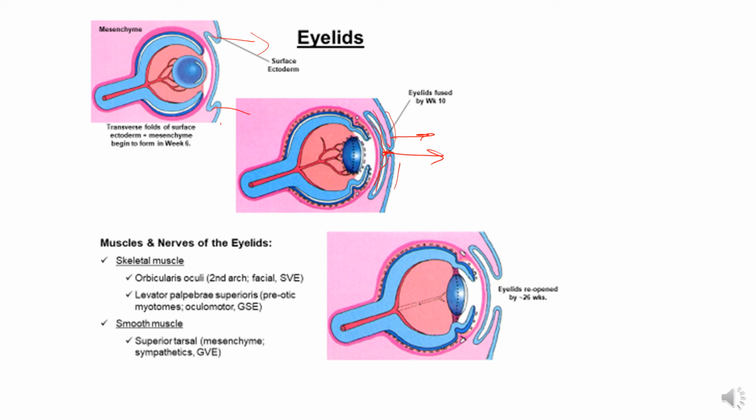The epithelial fusion between the upper and lower eyelids begins to break down during the fifth month, and the eyes reopen during the seventh month. Here you can see the epithelial fusion between the two eyelids breaks down by the seventh month and eyes reopen. So this is how the eyelids are formed by the folds of the ectoderm having a core of mesenchyme.